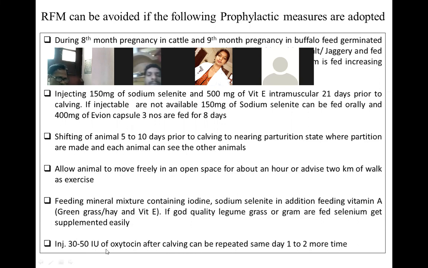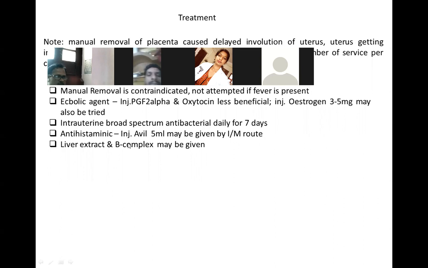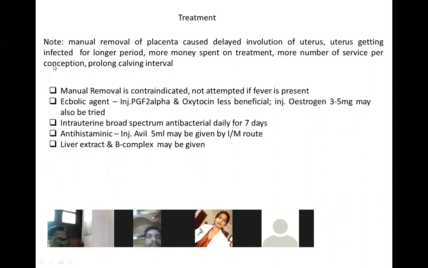Injection 30 to 50 international unit of oxytocin after calving can be repeated on day 1 to 2, 2 more times. And what is the treatment line of RFM? First of all, the first important line from my side is that manual removal of the placenta is very much contraindicated. It should not be done.